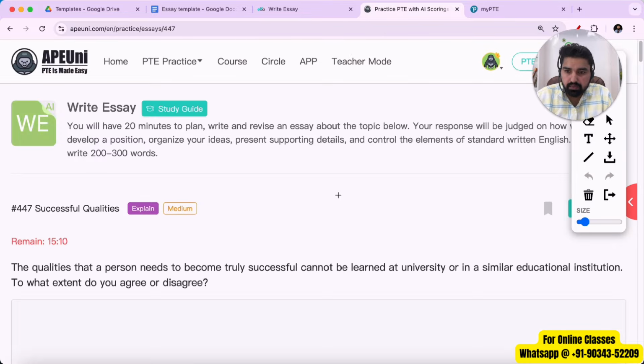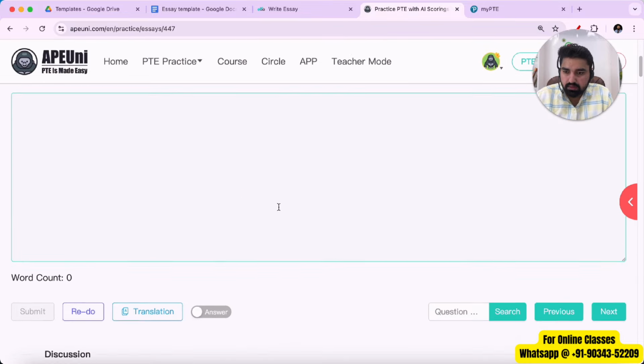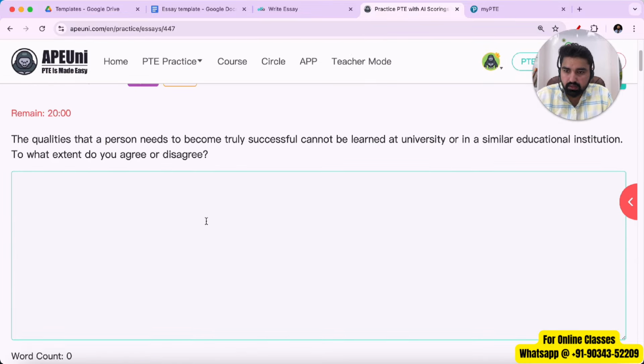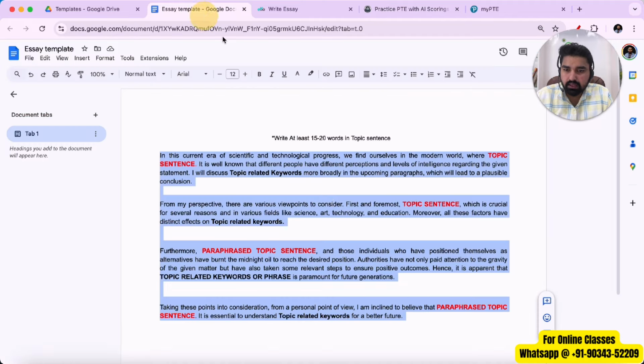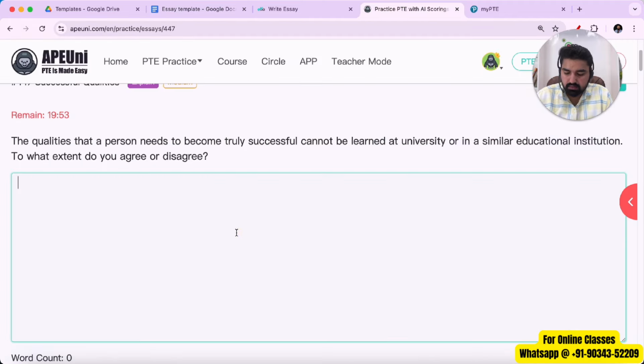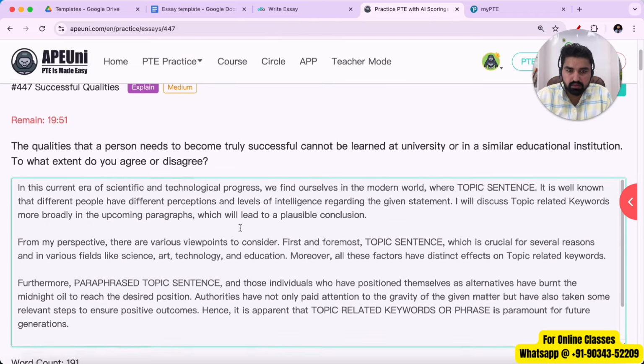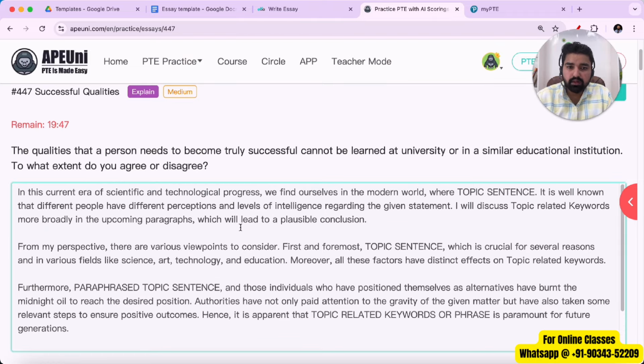Let me open up this one. So let me just redo and paste the entire structure here. Copy and paste. Okay. So over here as well, we'll do the same thing. We'll add the topic sentence. If you see, in this case, the topic sentence is quite big.